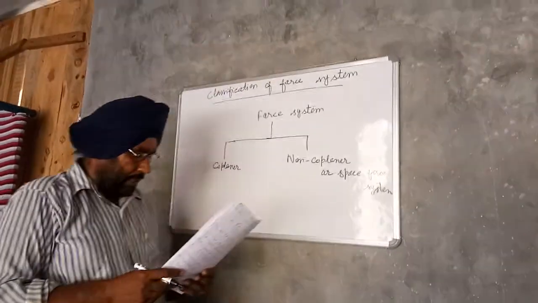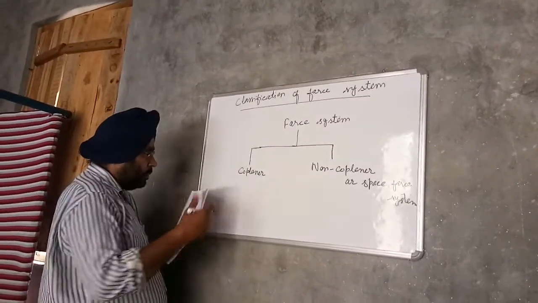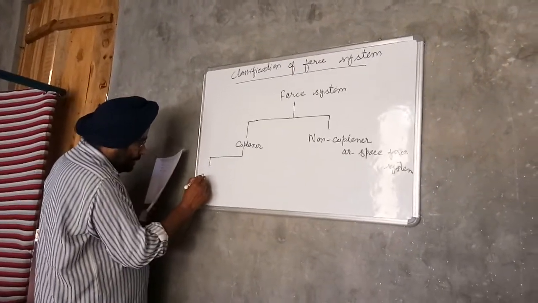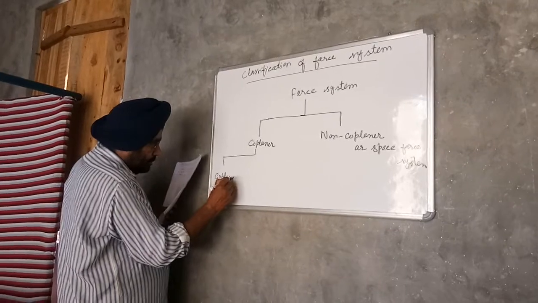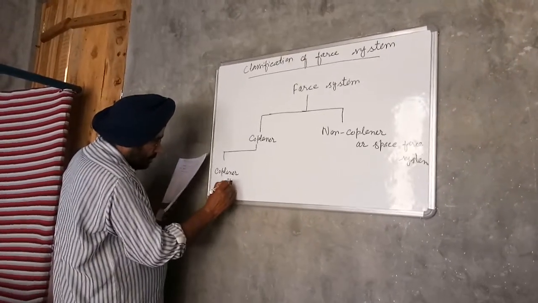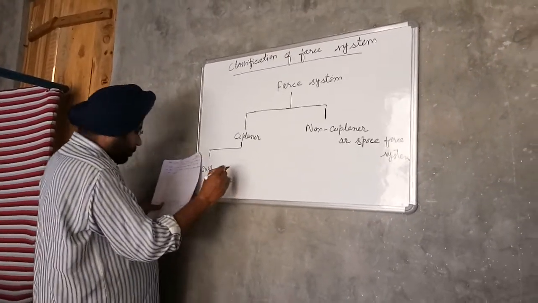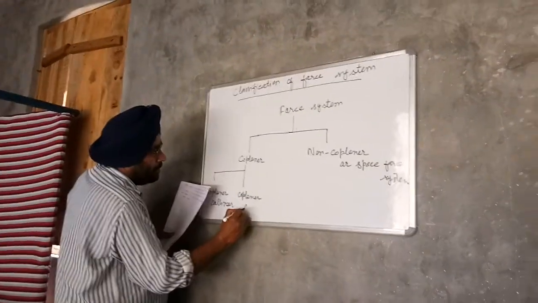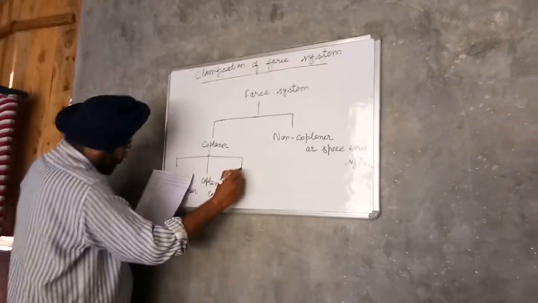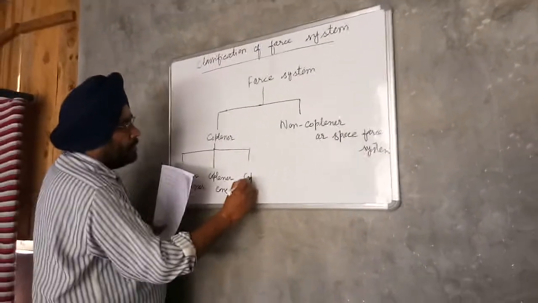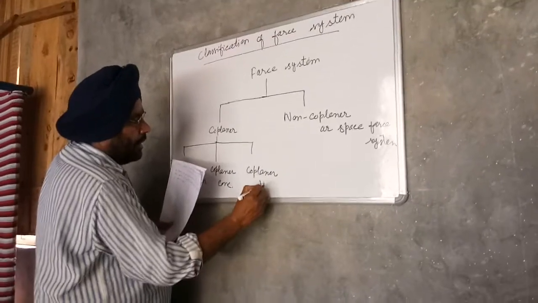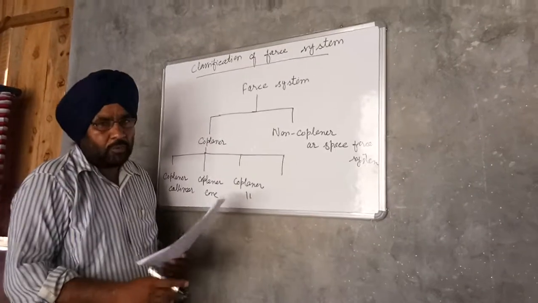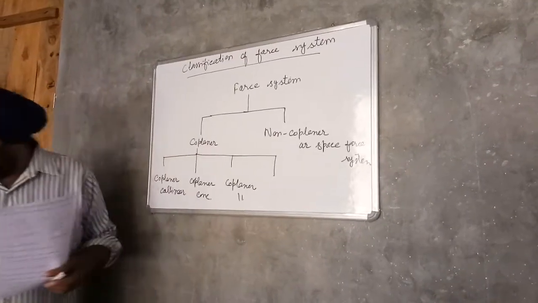The coplanar force system is further subdivided into coplanar collinear, coplanar concurrent, coplanar parallel force system, and coplanar non-concurrent and non-parallel force system. So what is coplanar collinear?